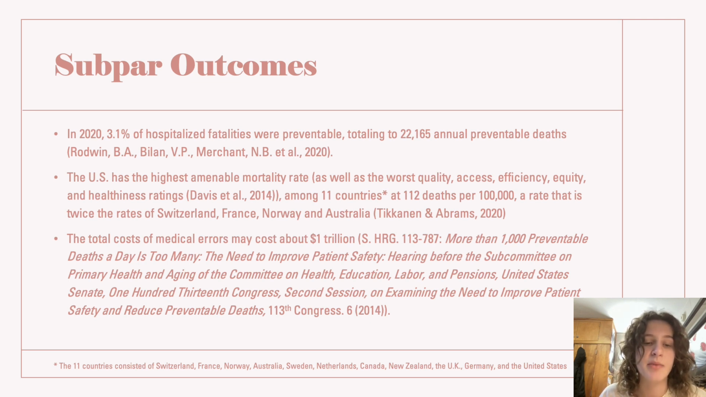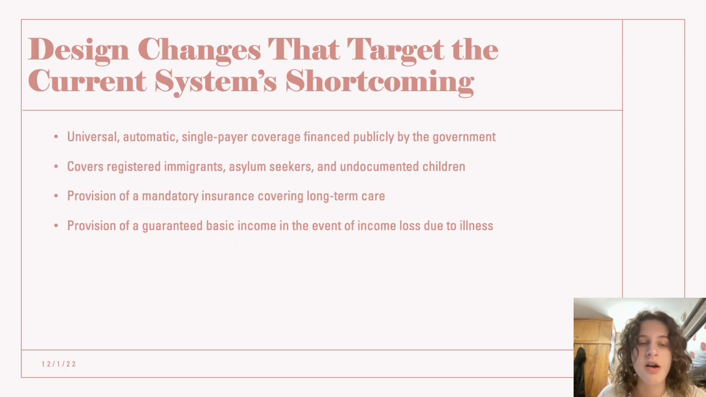The U.S. has the highest amenable mortality rate, as well as the worst quality, access, efficiency, equity, and healthiness ratings among 11 countries at 112 deaths per 100,000, a rate that is twice those of Switzerland, France, Norway, and Australia. The total cost of medical errors may be about $1 trillion.